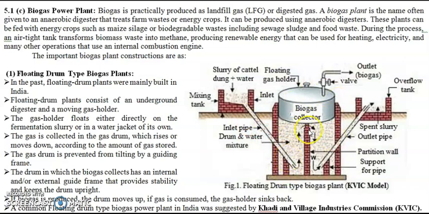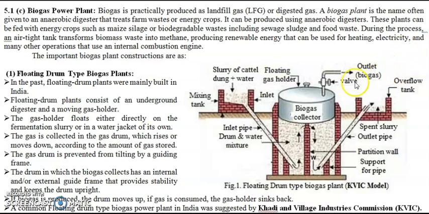Now when the biogas is produced, this collector moves up because the biogas is present in the top portion of this container. As we see that the floating drum rises up, we can get the information that gas has been produced, and by opening this valve, this gas can be extracted from this pipe and used for other purposes.